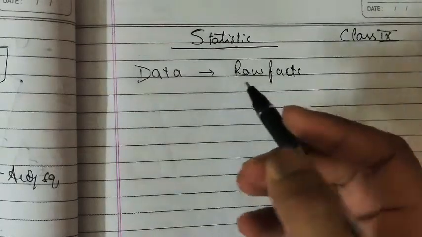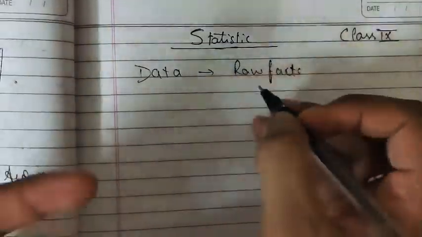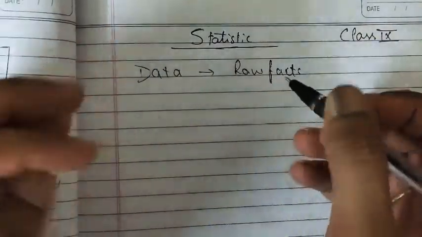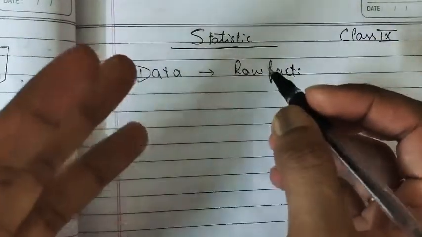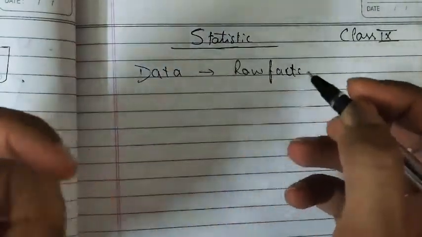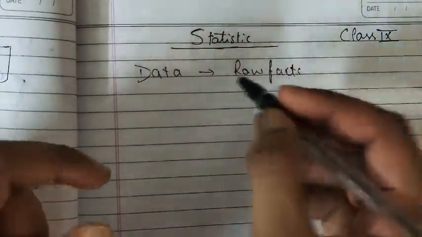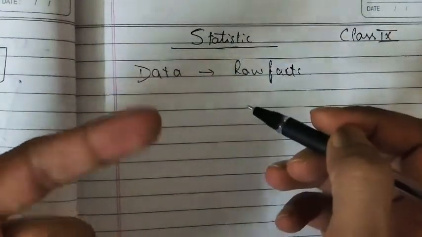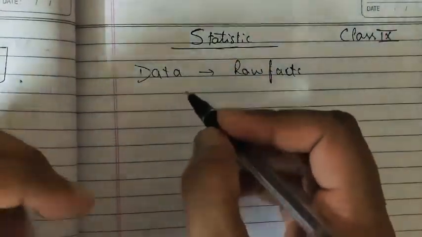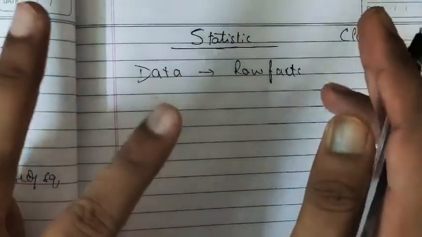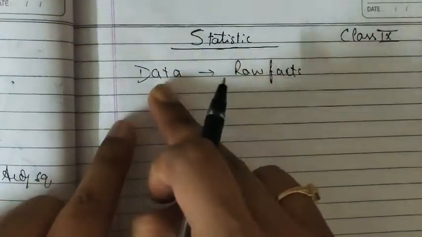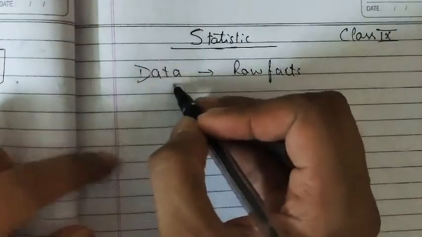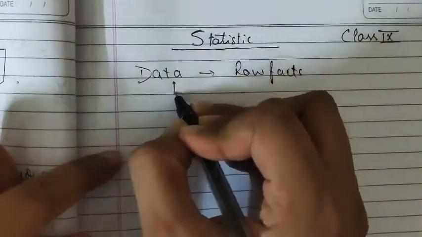So next, how many types of data? Data means whatever unprocessed information we call, like unprocessed facts, unarranged facts. We arrange data in a meaningful way in order to get information, right? So data and information are two different things. Information is processed data through which some meaning can be determined. So data is of two types.